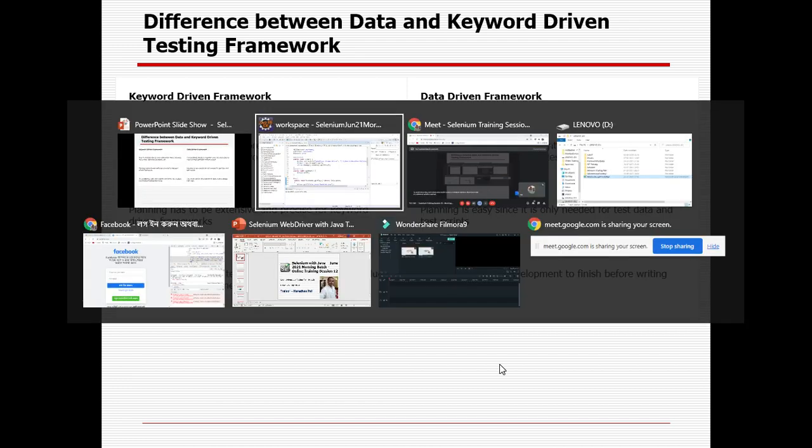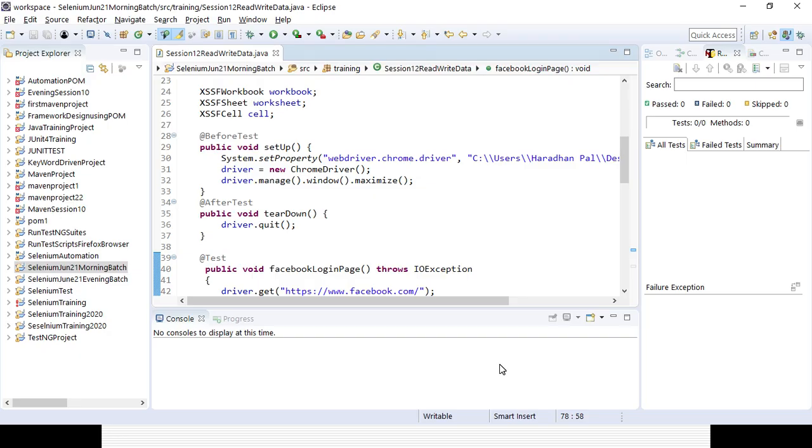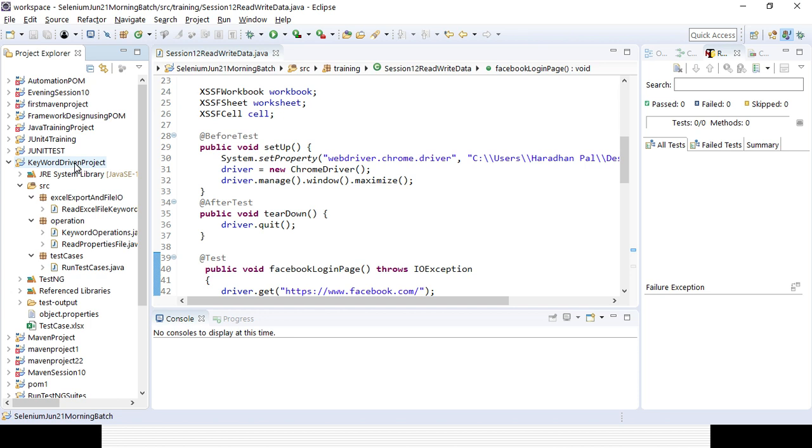Now I will try to elaborate how, with the help of a keyword driven framework, you can execute your test cases based on the framework or based on the keyword. So this is the project I have already created, the keyword driven project. I have created a Maven project here.